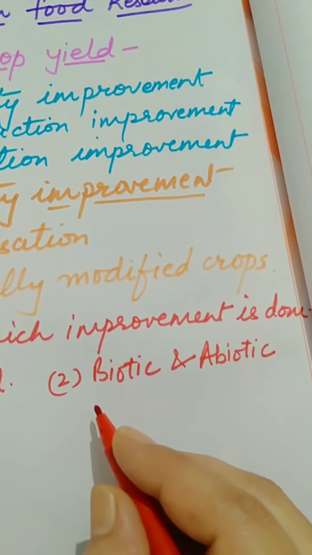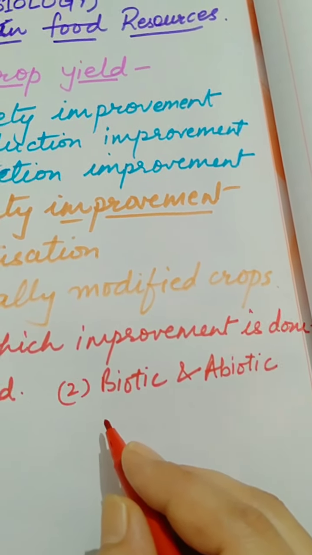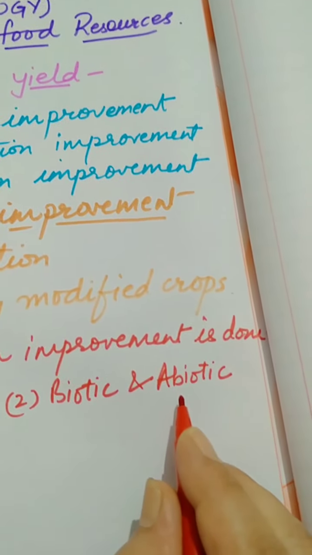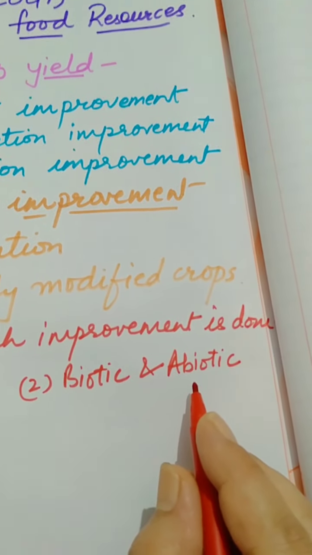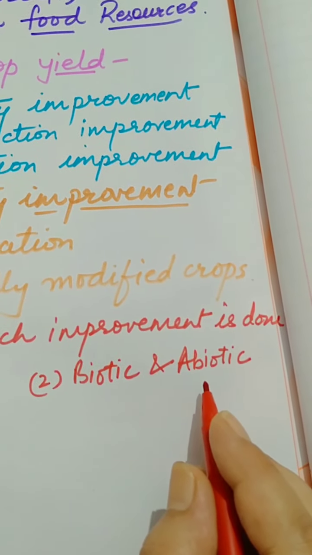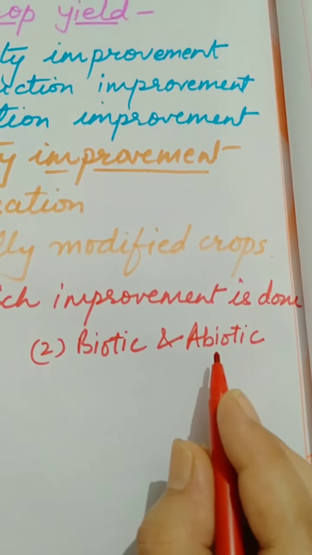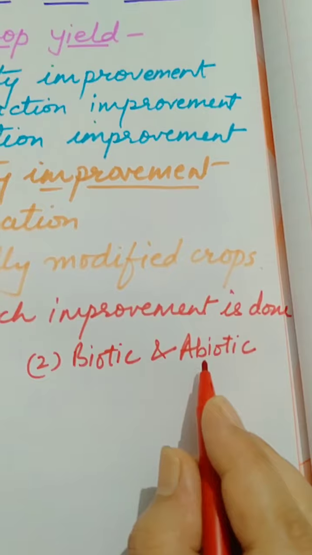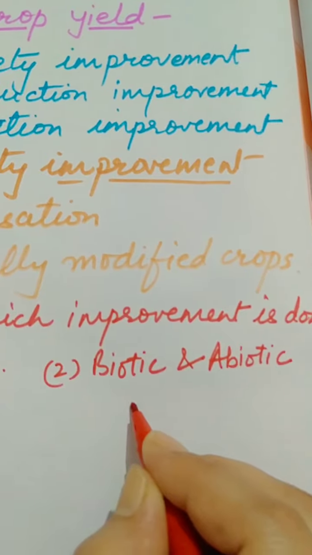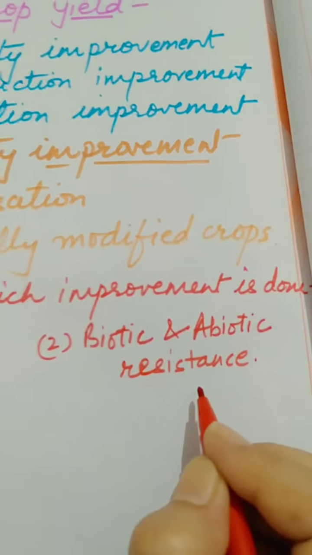There are many living organisms like insects, fungus, nematodes, they destroy the crops. And many abiotic factors like too much heat, cold, too much salt, salinity, drought conditions, that is shortage of water, waterlogging, that is stagnant water, they may damage the crop. So now such varieties are developed which are biotic and abiotic resistant. They can tolerate, right?